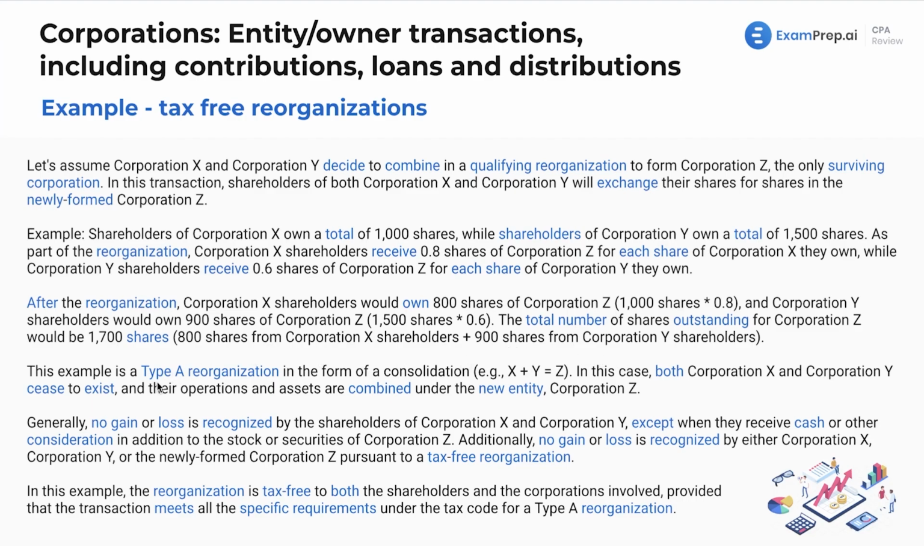Now, this is an example of a type of reorg in the form of a consolidation because we've got X plus Y equals Z. In this case, both X and Y cease to exist, and their operations and assets are combined under the new entity, which is Corporation Z. Generally, no gain or loss is recognized by the shareholders of X and Y, except when they receive boot, as we've seen, or other consideration, in addition to the stock or securities of Corporation Z. Additionally, no gain or loss is recognized by either Corporation X, Y, or the newly formed Z pursuant to our tax-free reorg here. In this example, the reorg is tax-free to both shareholders and the corporations involved, provided that the transaction meets all the requirements under the tax code that we've seen so far for a Type A reorg.